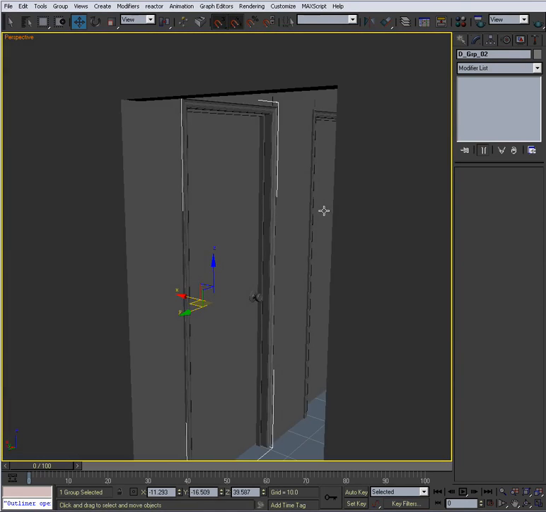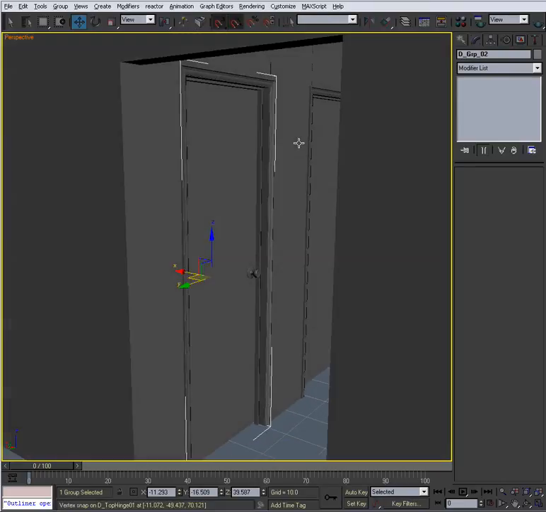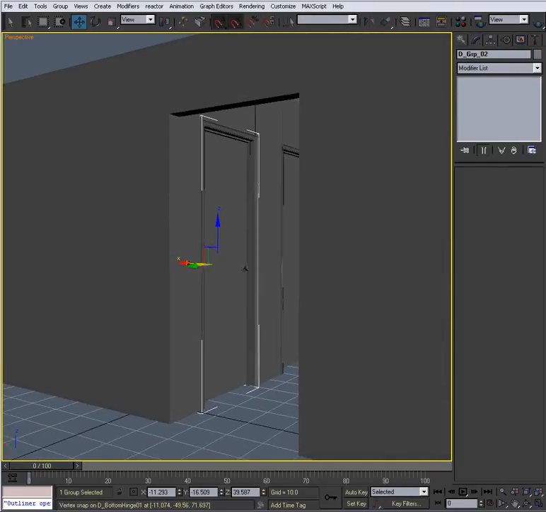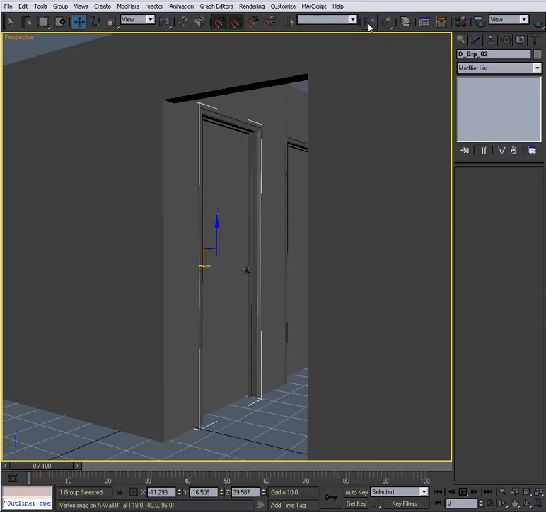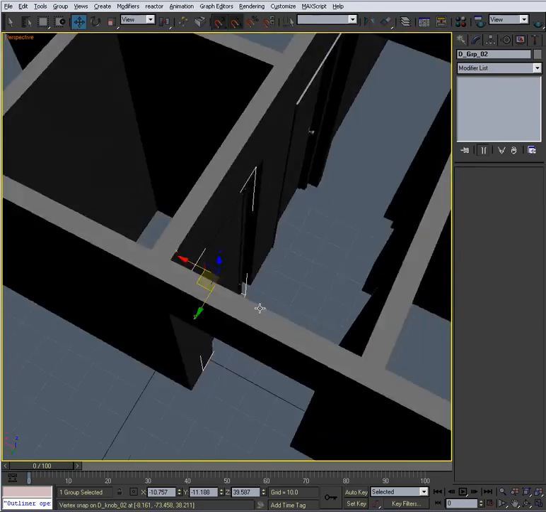Okay. The door is opening up the wrong way, so let me zoom out just a little bit. Alright, we're going to mirror it. We're not going to do any kind of copying. We want the hinges on the outside, so I'm going to hit OK, just like that.